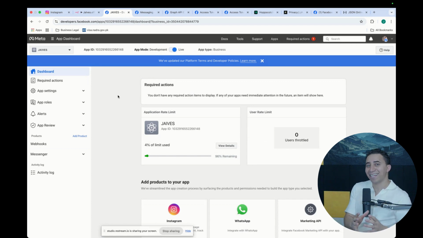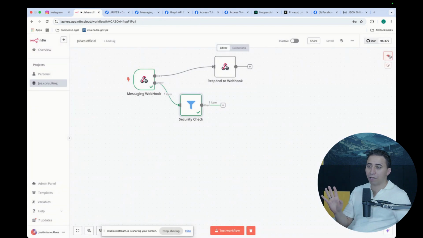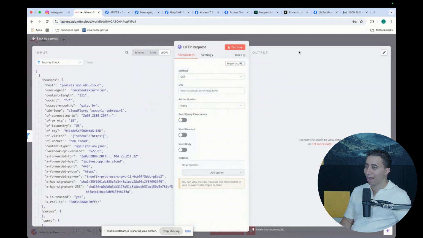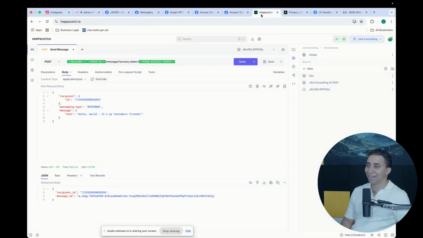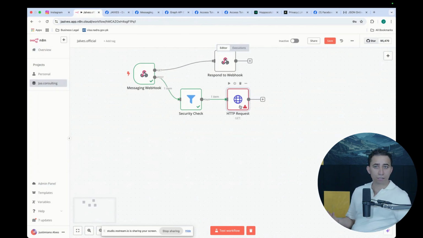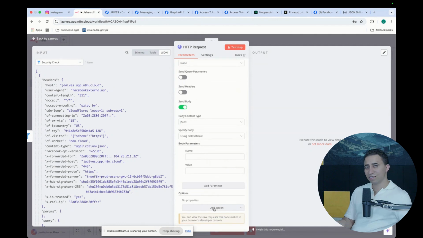So now that I tested the API, I can go to n8n. I can come here to n8n. It doesn't mean that I'm going to do it, but I can just add an HTTP request. I can put a comment here, and this HTTP request is basically this. What I put in these tools, I can just copy and put it here, and I start my flow. It's going to send a message to Facebook. Whatever I receive, it's going to send a message. I'm going to put in the body here whatever I want to say.